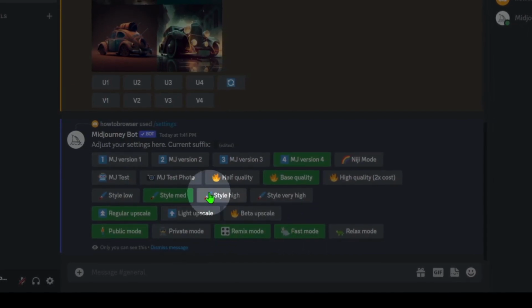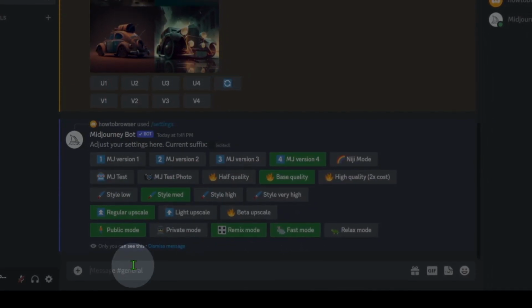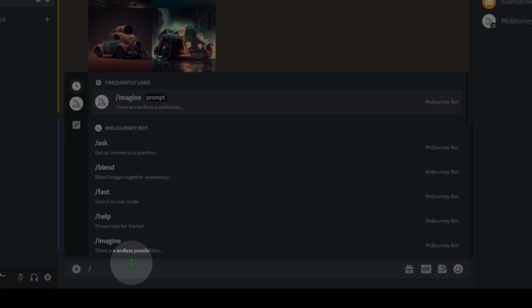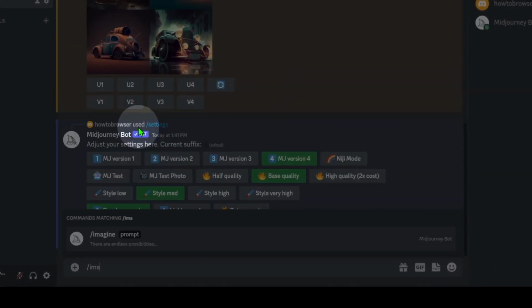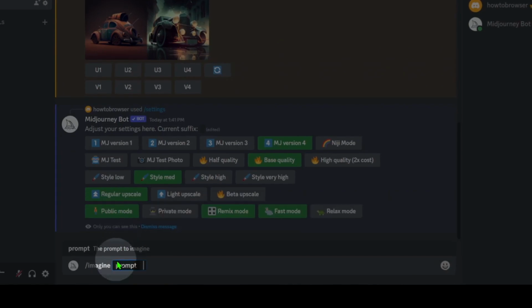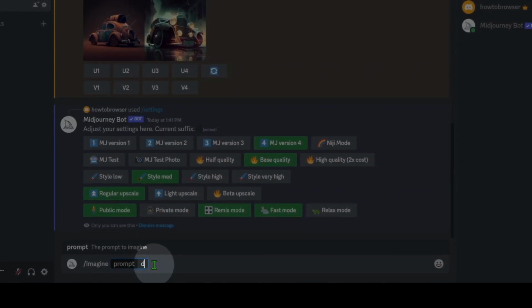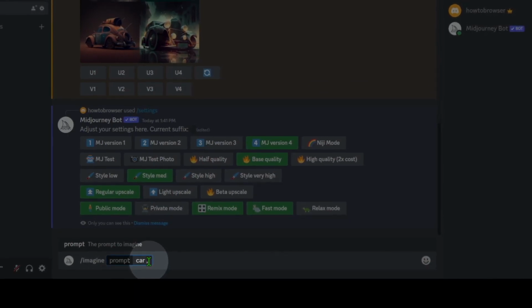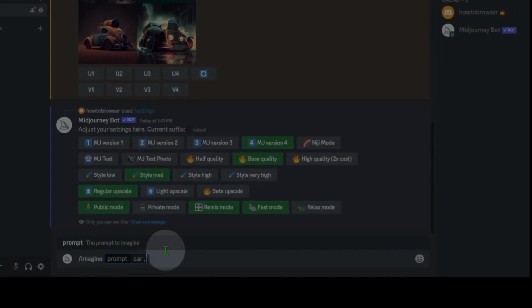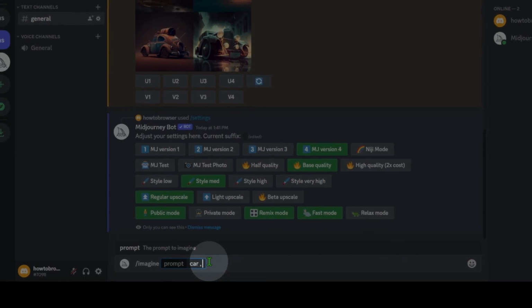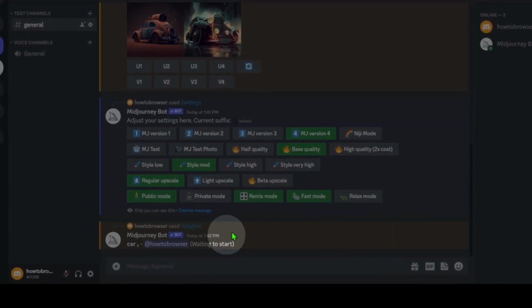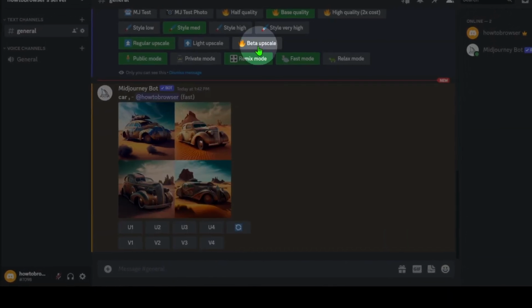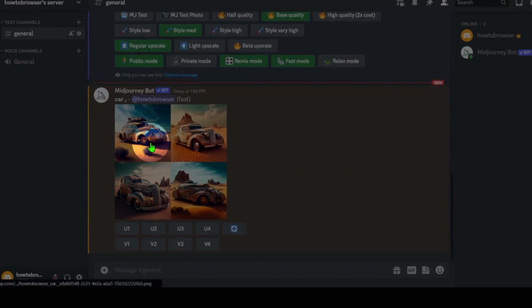And yeah, from here now you can type slash imagine, and you can simply write something here, car, and what you want. Okay, and as you can see, it works.